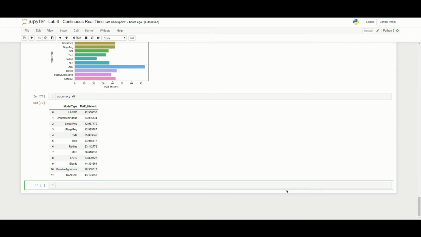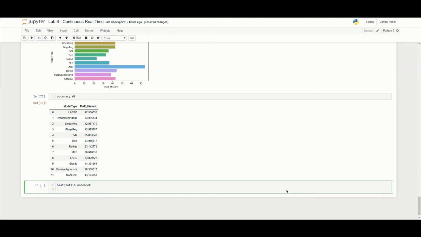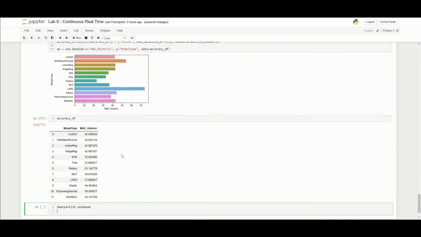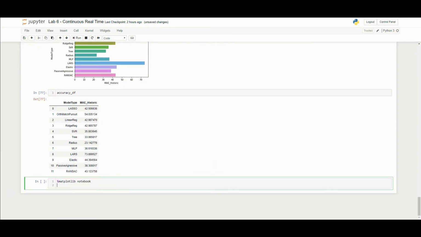Finally, we're going to take the best performing model, the radius model, and we're going to apply it to this near real-time data stream. So this is the first time you'll be applying a model in real time. So first, let's do matplotlib inline notebook, because we're going to be using a dynamic plot. So this allows us to create plots that are dynamic as opposed to static. Everything we've been doing before this has been static, and now we're going to actually be able to interact with our plots. We're going to import a few things.